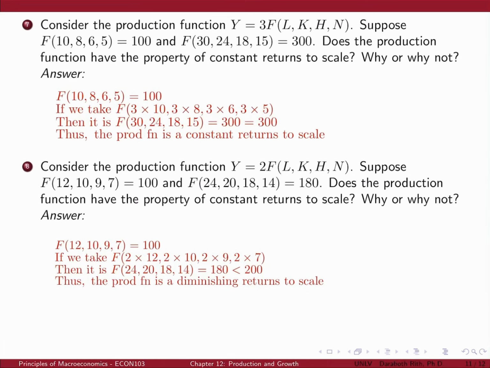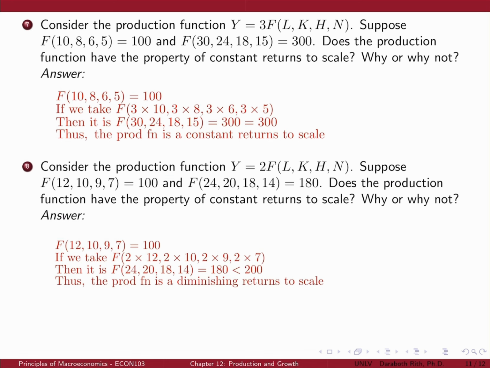To determine whether the production function Y equals 3 F(L, K, H, N) has the property of constant returns to scale, we need to check if scaling all inputs by a common factor results in output being scaled by the same factor. If we scale the inputs L, K, H, N by a factor of 3, that is F(3 times 10, 3 times 8, 3 times 6, 3 times 5), then it is F(30, 24, 18, 15) equals 300.